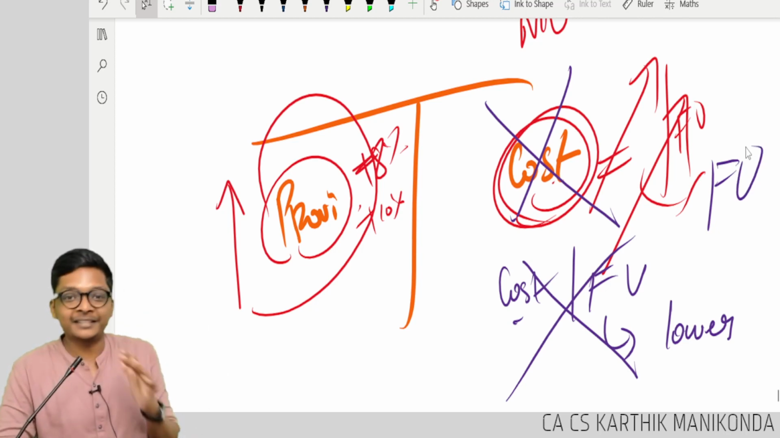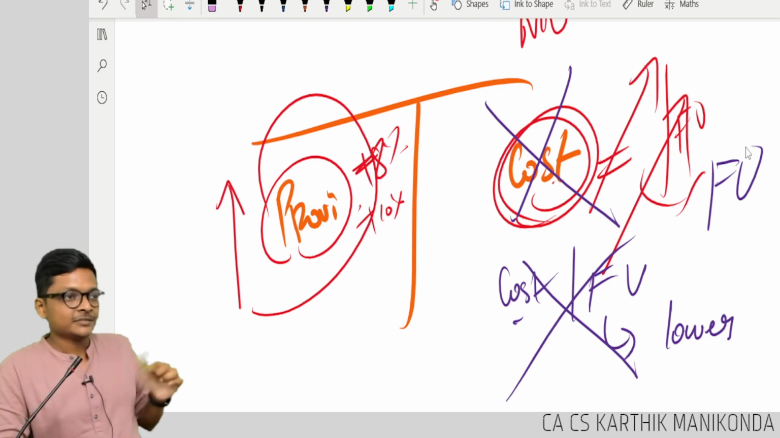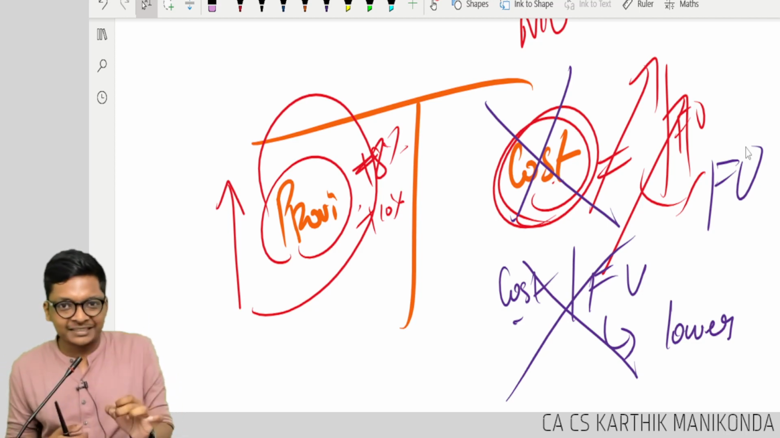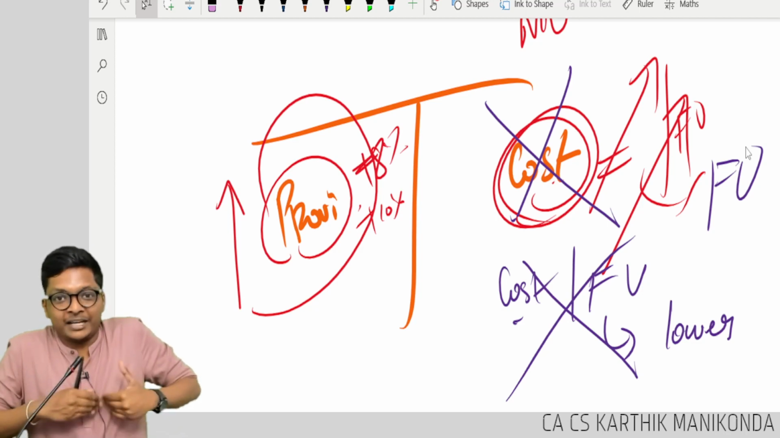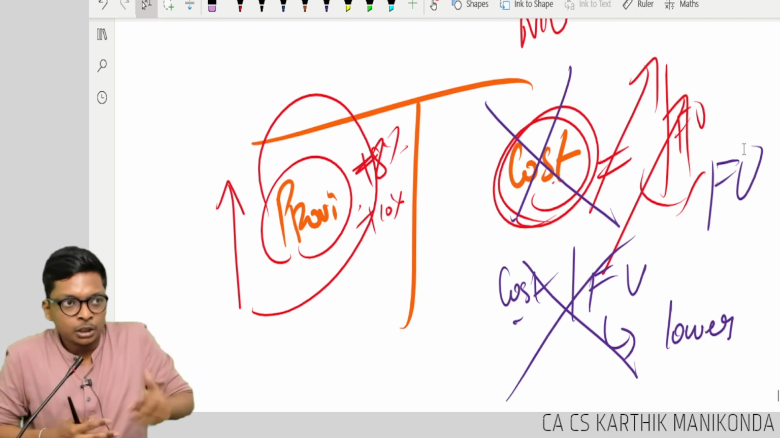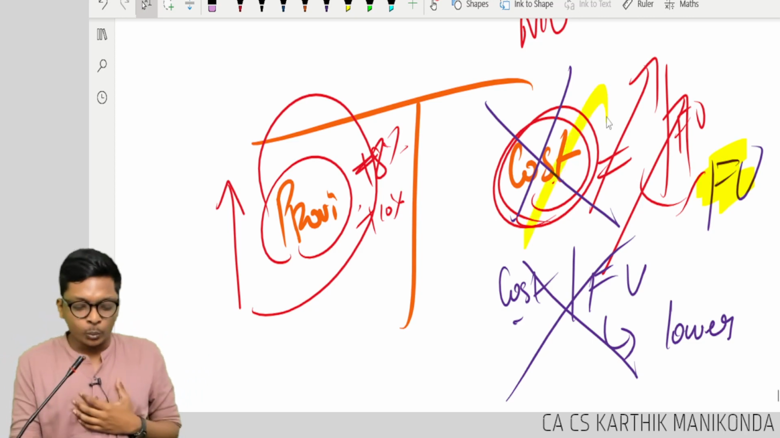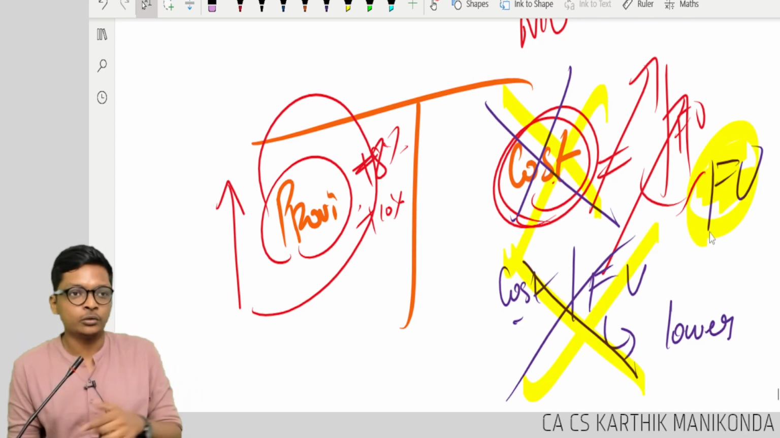Only place in our syllabus where the Ind AS tells many things. Leave that. In our inter syllabus, this is the only place where investments in case of employee benefits for a defined benefit plan should be valued at fair value. I want the logic. I told you why it's not cost, why it's not cost or fair value, whichever is less, why it's fair value.